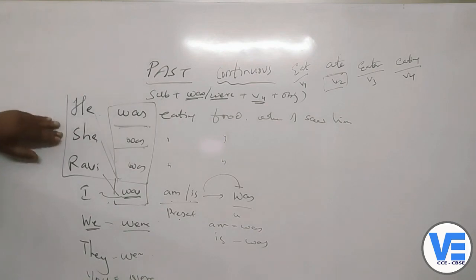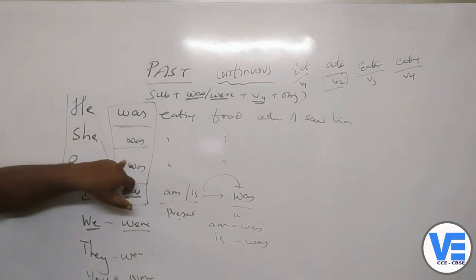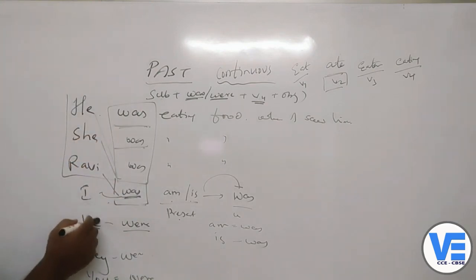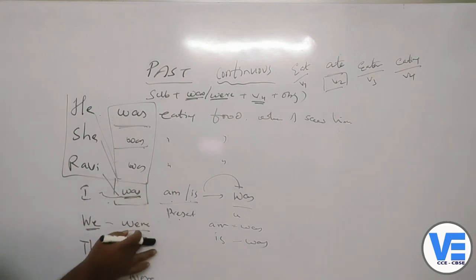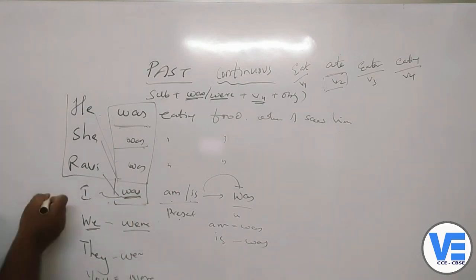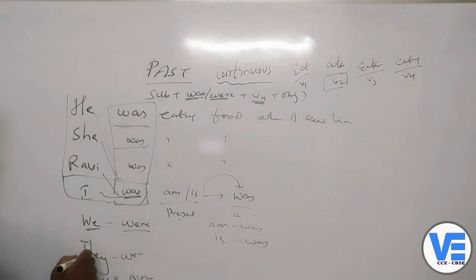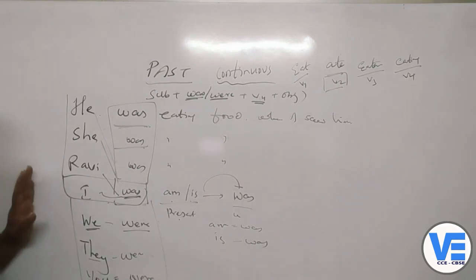For he, she and Ravi, we use only was as a helping verb. For I, we use was. And for we, they and you, we use were. These are mandatory things to remember. If you remember them, it will be easy for you to learn more.